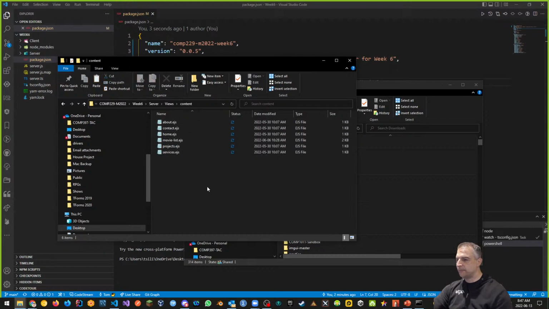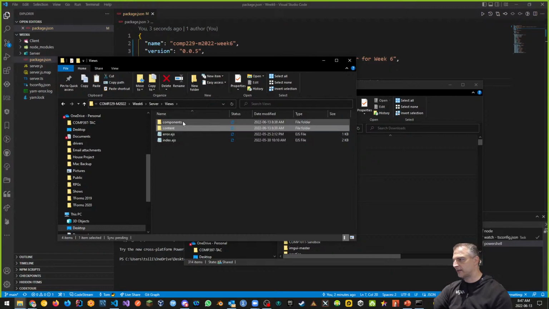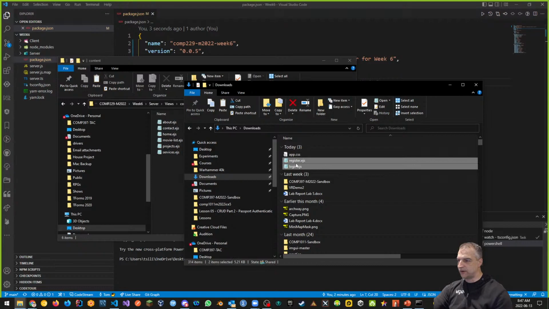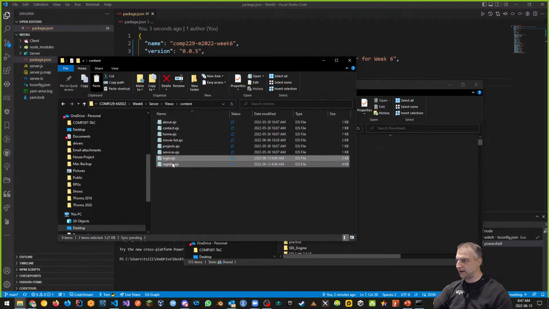I could have had a separate folder for these, for example an auth folder, A-U-T-H, just to separate things out. So let's say components, a content, and an auth folder. I could have done that. I'm not going to do that here. I'm just going to put it inside of content. And I'm going to drag these two things, just register and login, inside of that area here.